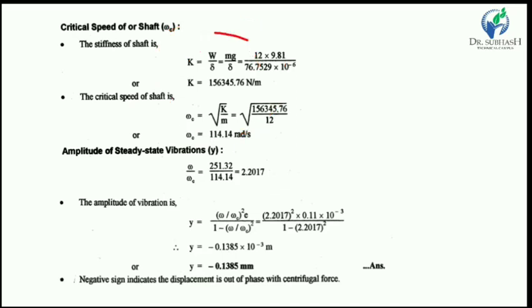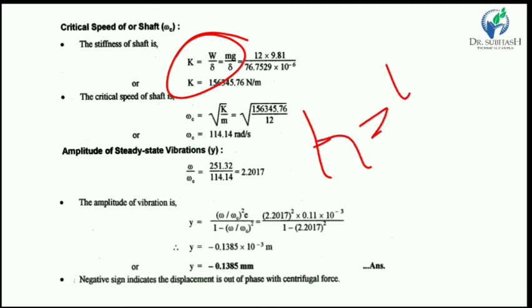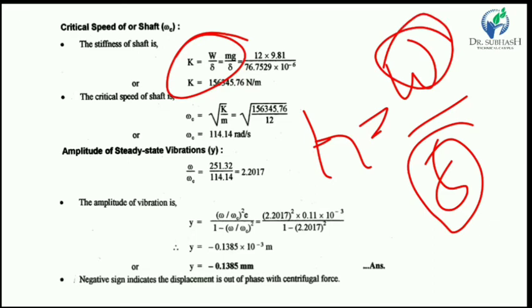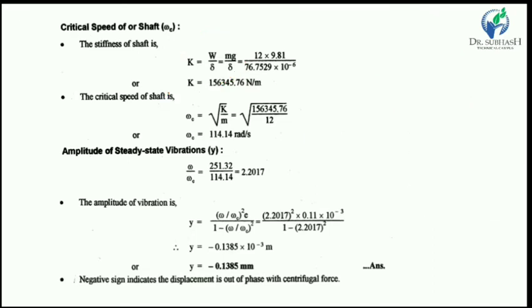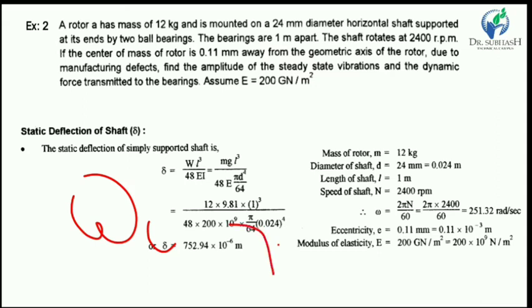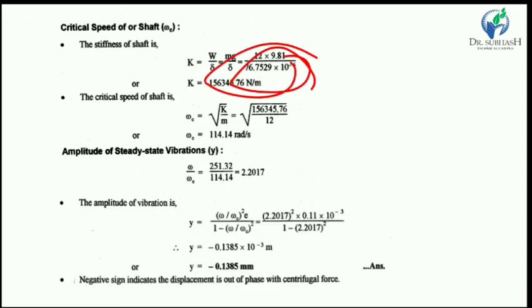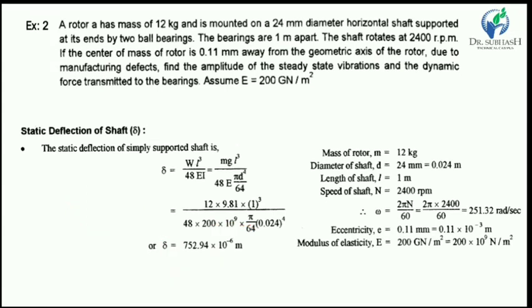So we know that the stiffness of shaft is equal to force upon deflection. Here the static deflection is there, due to the self weight of rotor or shaft, so it's mg, mass is given 12 kg, and g is 9.81. Delta we have to find out first, and we find delta with the help of the equation of static deflection of beam.